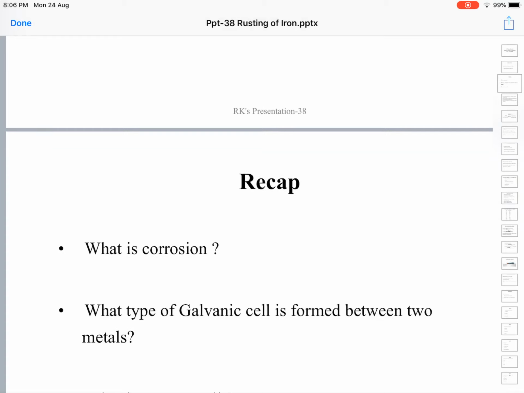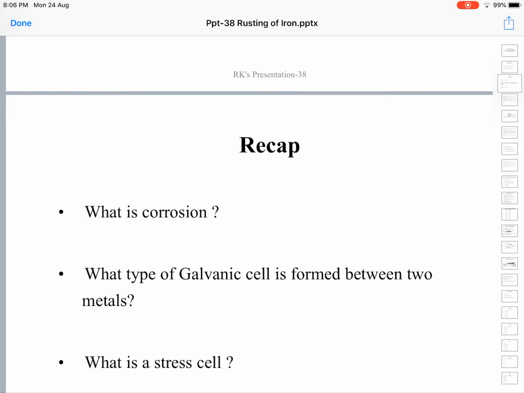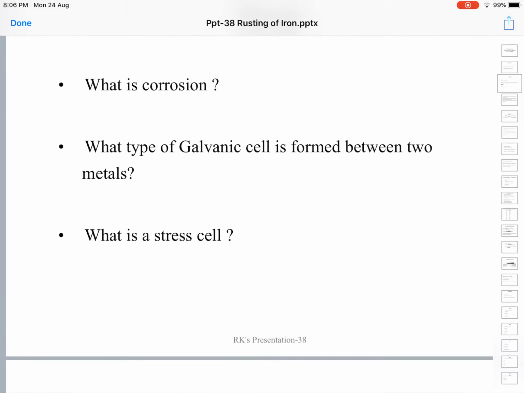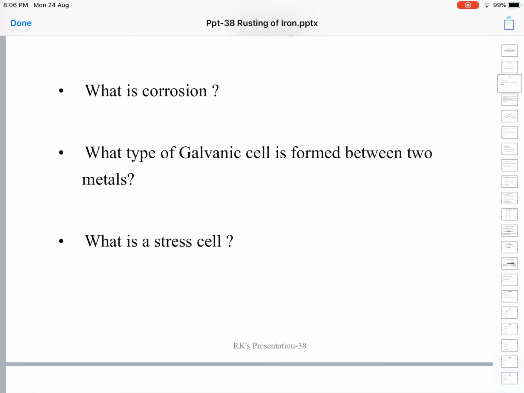In the past classes we have learned what is corrosion. Corrosion is the slow and gradual disintegration of the metal due to interaction with the surrounding environment. It is because of electrochemical attack of environment on the metal. This we have learned in the last class, that is electrochemical theory of corrosion.